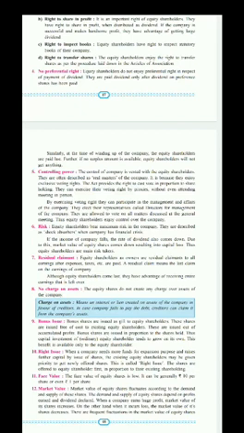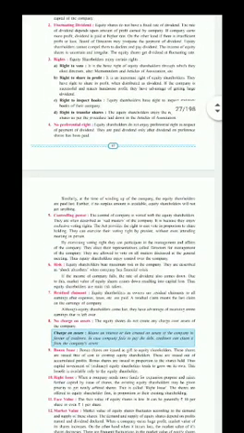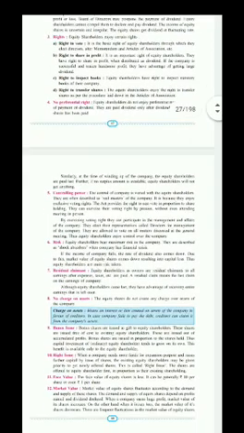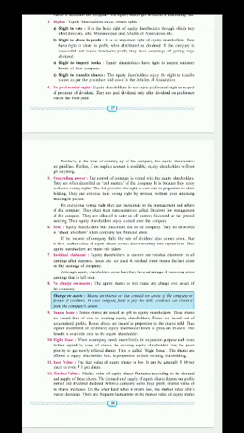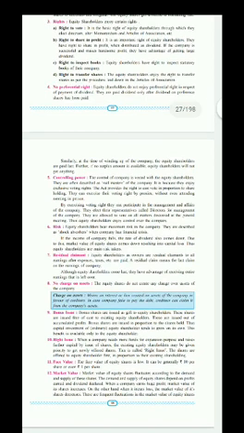Fourth is the right to transfer shares. To transfer means to sell or purchase. Only equity shares of the company can be sold and purchased. So they can earn money in selling and purchasing. That means transferring the shares. These are the important four rights given to equity shareholders, that is, right to vote, right to share in profit, right to inspect books, and right to transfer shares.